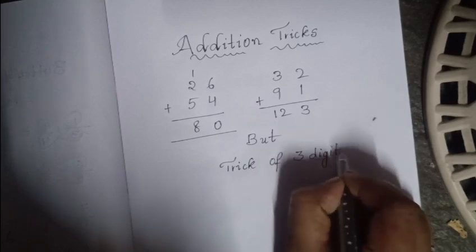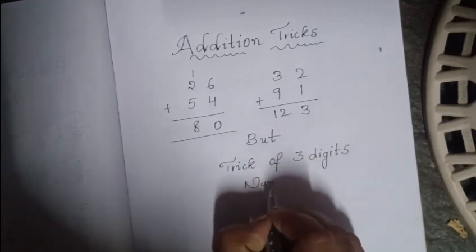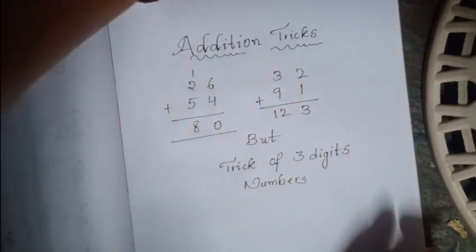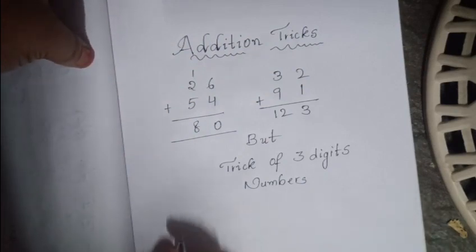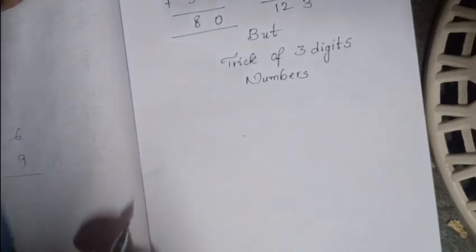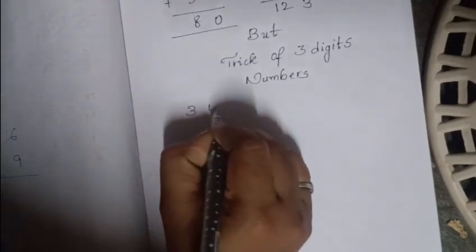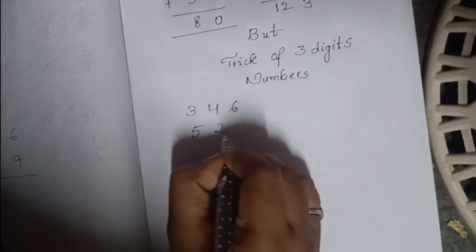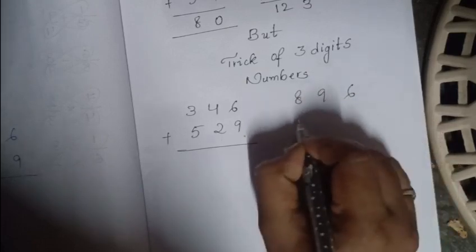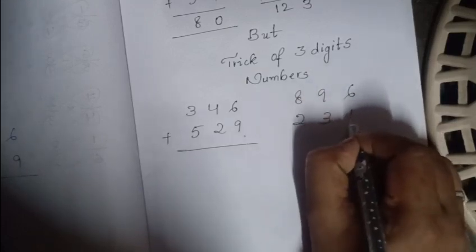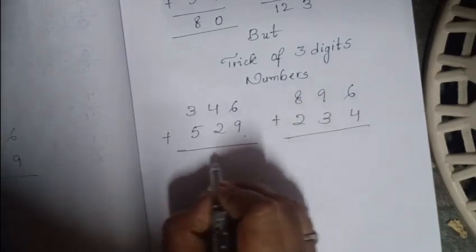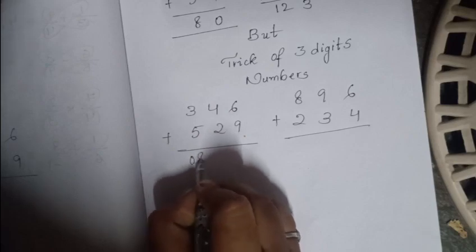See, we have 346 and 529. Generally we start from the right side, but now we have to start from the left side, like 3 plus 5 is 8, and 4 plus 2 is 6, and 6 plus 9 is 15. Totally it comes 8, 6, 15. So the answer is 875.